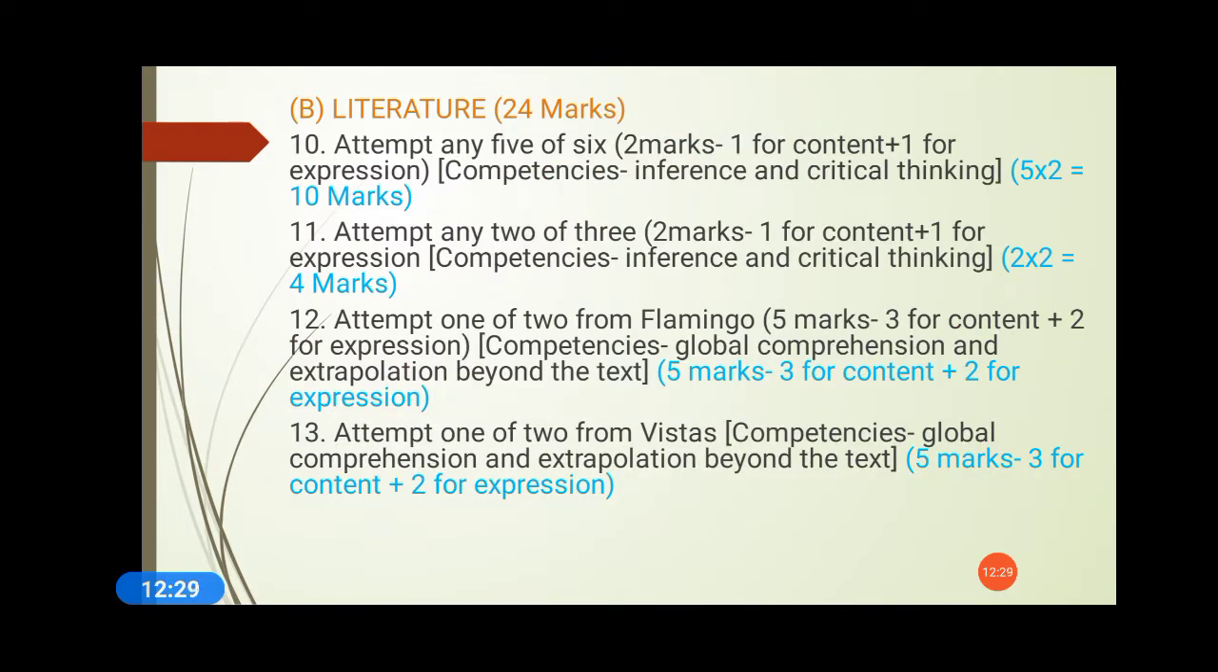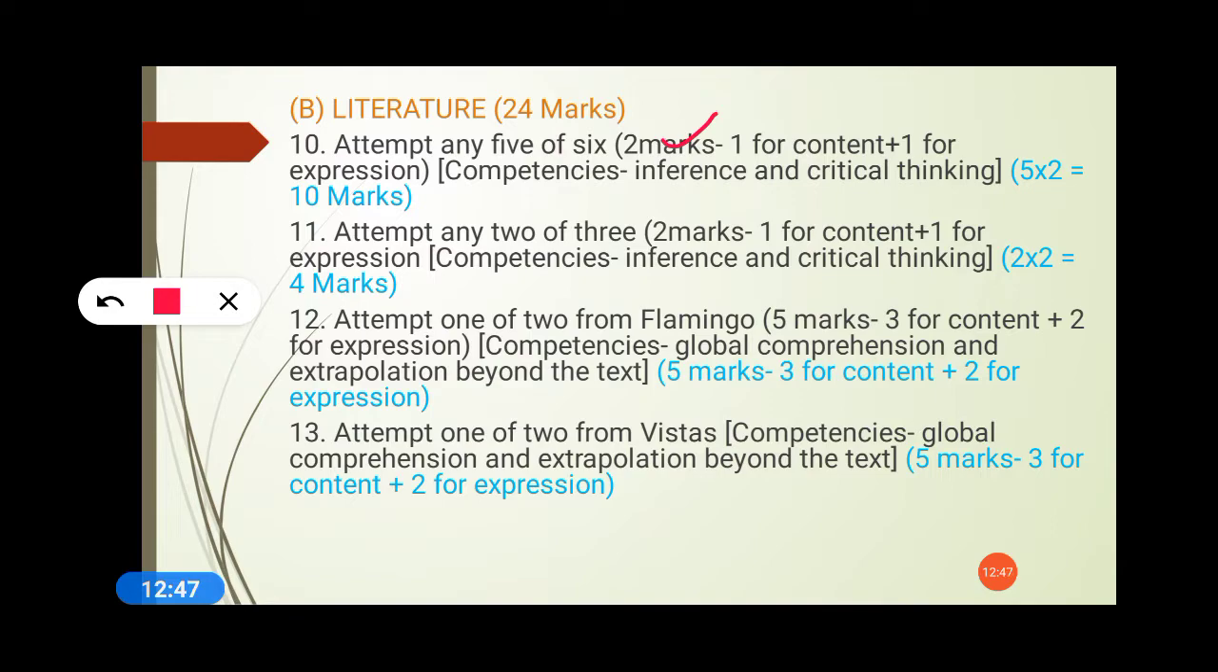Next one is literature. Again, literature is of 24 marks. Now 24 marks means what? Attempt any 5 of 6. 2 marks questions will be there, and they will give you 6 questions, and out of 6 you have to attempt 5. So 5 into 2, 10 marks, and it should be attempted within 50 to 55 words. They write 30 words, but just go with 50 to 55 words.